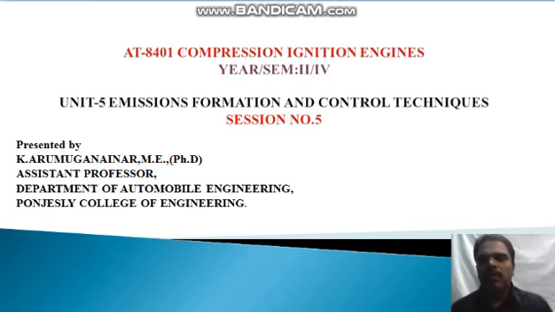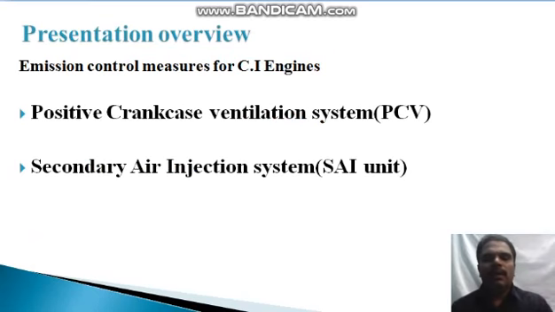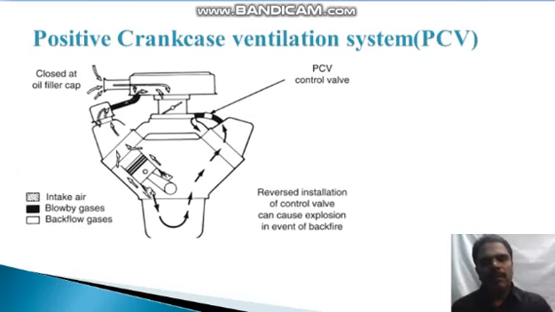Today I am going to teach you about other emission control devices, that are the positive crankcase ventilation system and the secondary air injection system. These are the two devices which are used to control the emission from the CI engines. First we can see the positive crankcase ventilation system, shortly denoted as PCV.